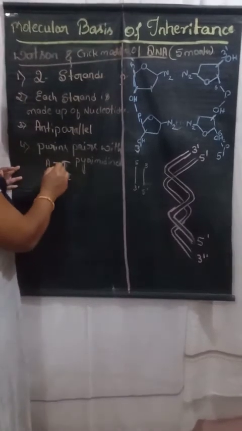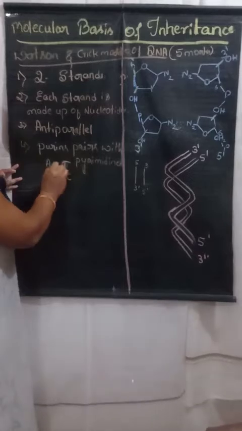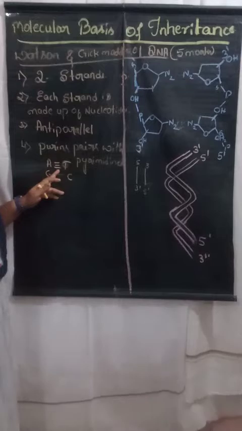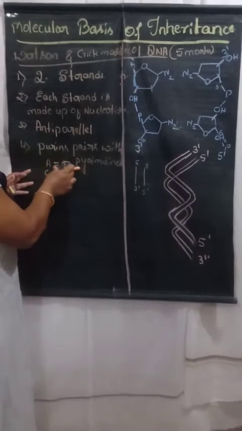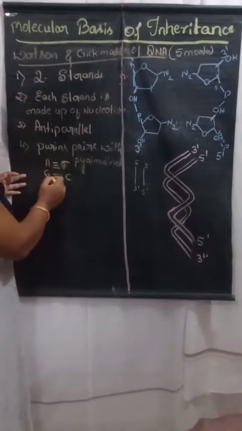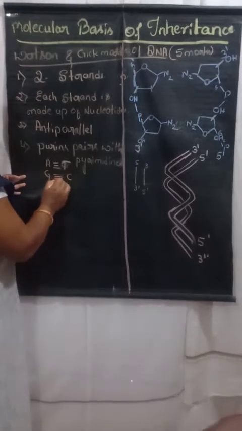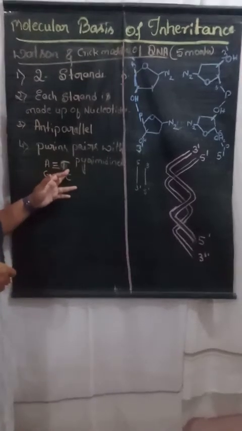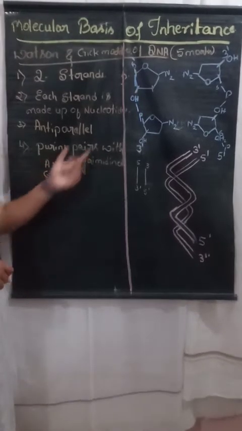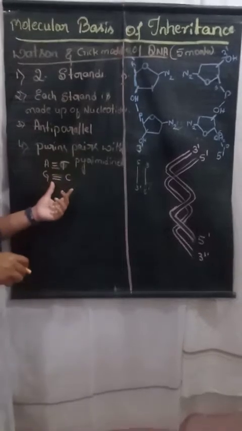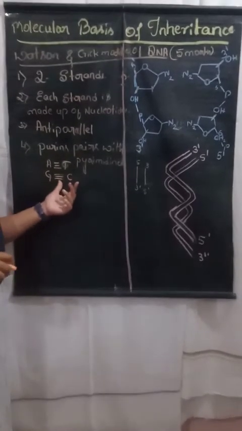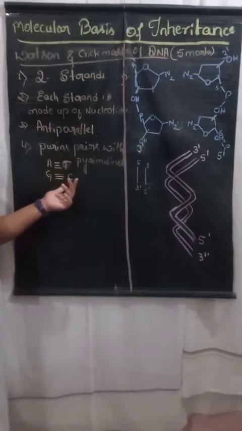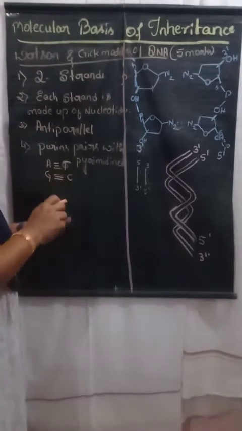Okay, adenine pairs with thymine by the formation of 3 hydrogen bonds. Sorry, not 3 hydrogen bonds, it is 2 hydrogen bonds. Guanine always pairs with cytosine, with the formation of 3 hydrogen bonds. So adenine pairs with thymine by the formation of 2 hydrogen bonds between one strand and the other strand. Guanine pairs with cytosine with 3 hydrogen bonds. So purines always pair with pyrimidines. This is also called the complementary base pair rule.